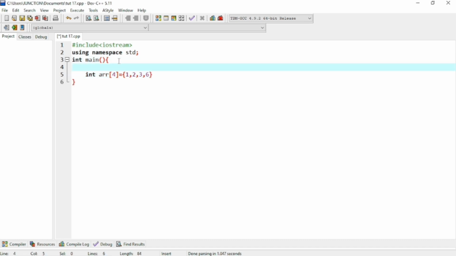This is the inline method. In this inline method we simply write the array with the size, and after the assignment operator we provide the 4 values. This is the inline method of inserting, giving the values to the array.